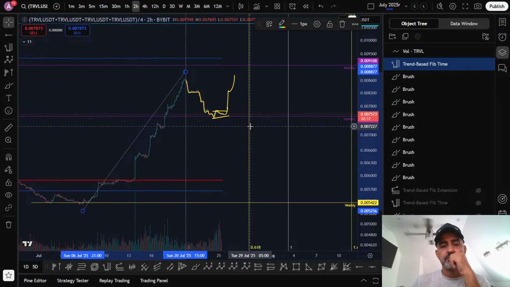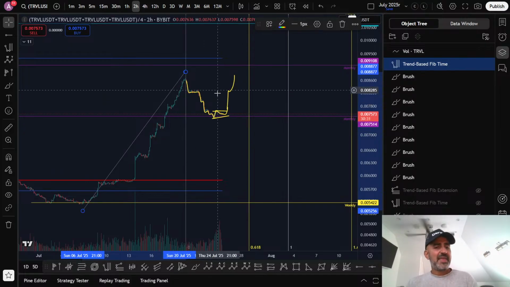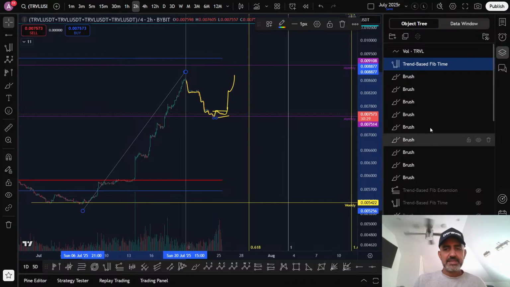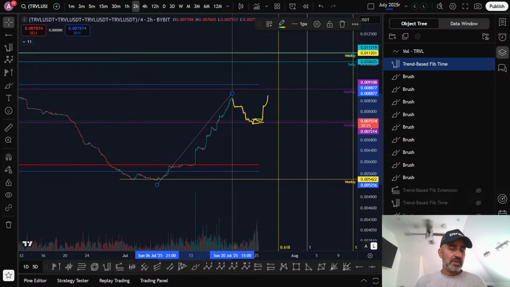Maybe Monday night, Tuesday morning. That would be your correction complete, wherever this is. And then you'll be looking for a much bigger pump. And then once the pump begins, we'll be able to look at fib targets in price discovery, right?